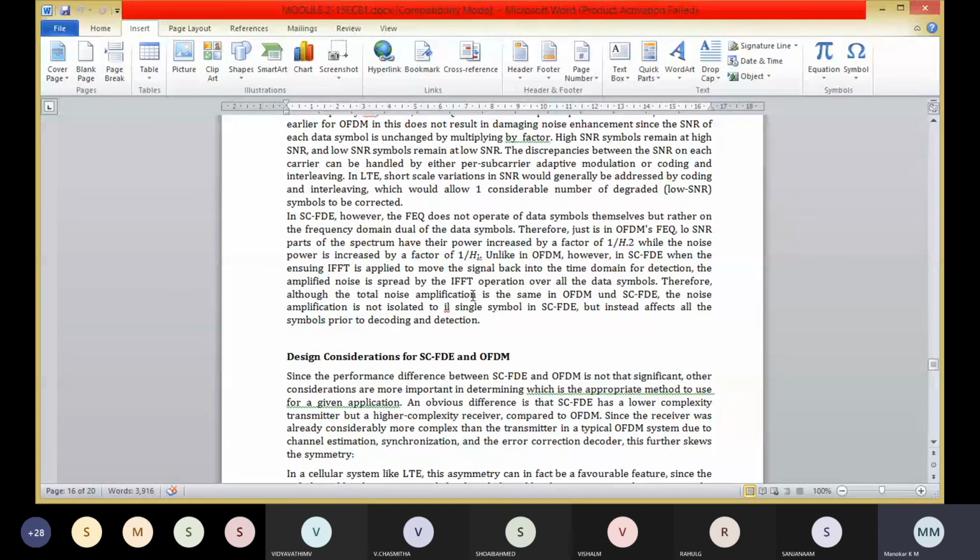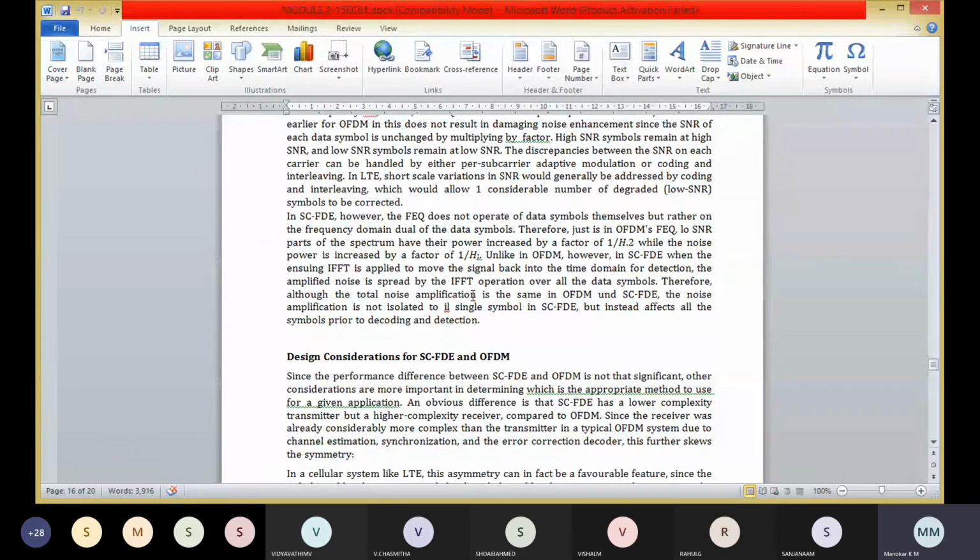In OFDMA, the preamble can be inserted at known positions in all the subsequent OFDMA symbols, whereas in SC-FDMA it is not possible to insert pilot tones on a per frame basis, since it uses DFT and IFFT at the transmitter.